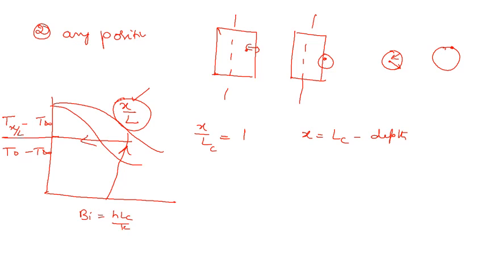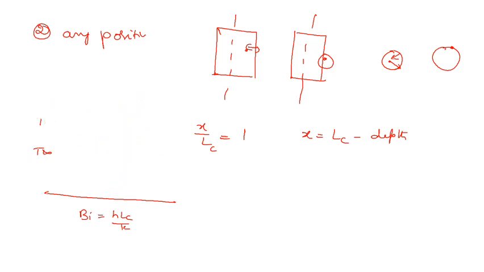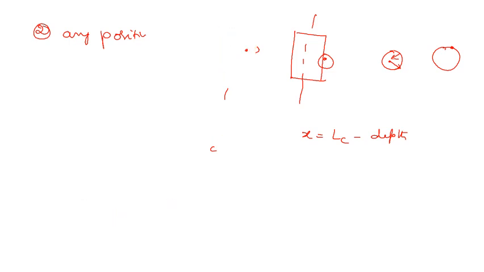So this holds good once again for the slab, the second chart, for the slab as well as the cylinder and even for the sphere. The third chart is for heat flow.